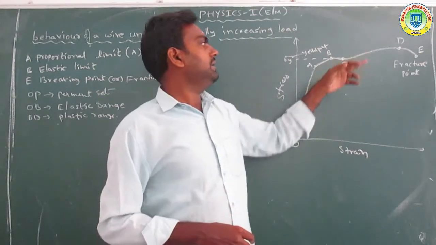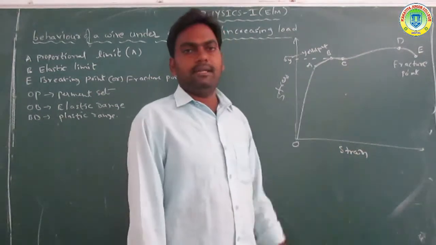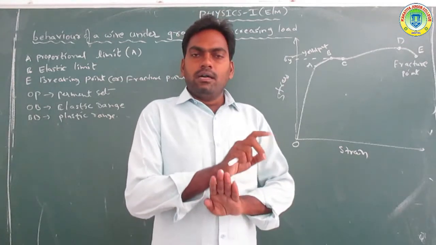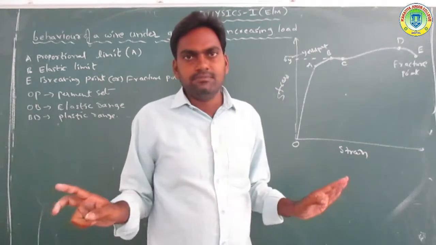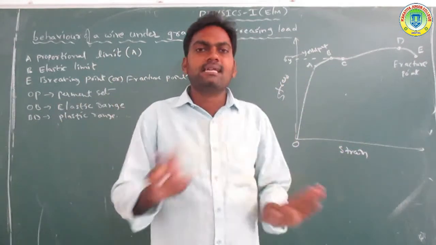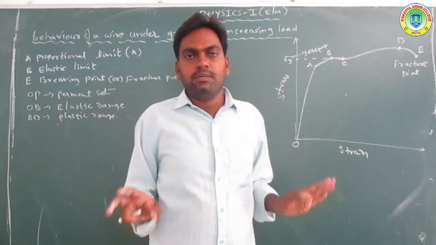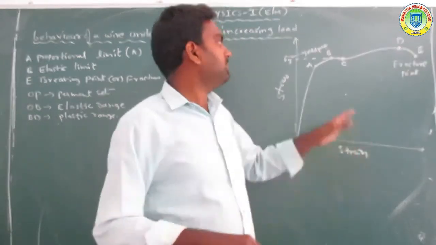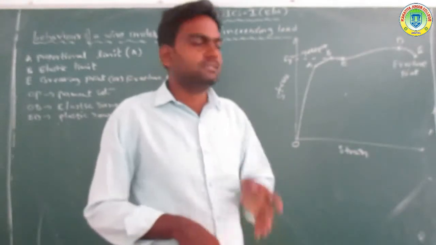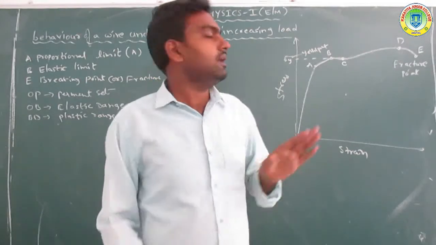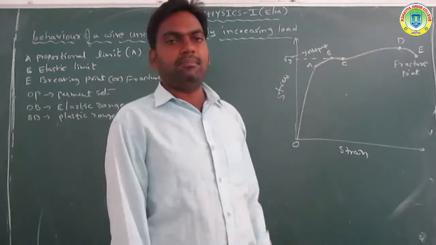Okay, B and E. For example, take point C. It does not regain its original position, so it is completely permanently set. That means permanent set is a complete permanent setup. It does not regain the original position and does not obey Hooke's law. That is called the permanent set.